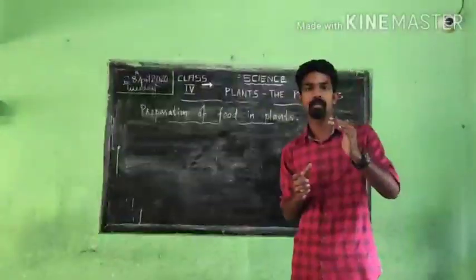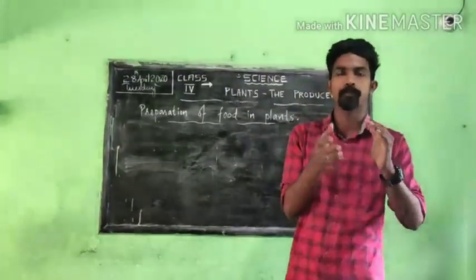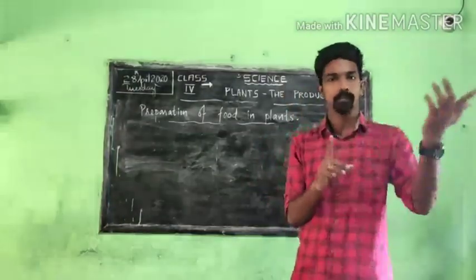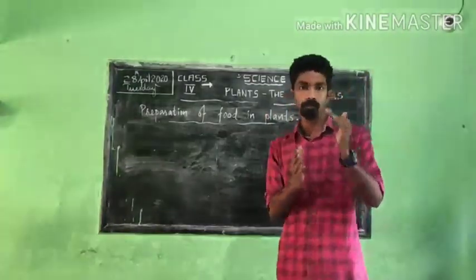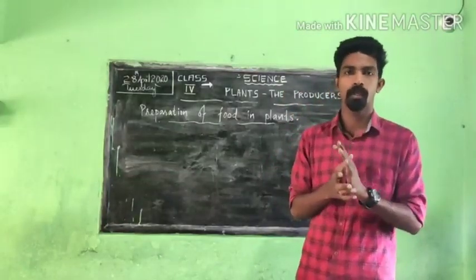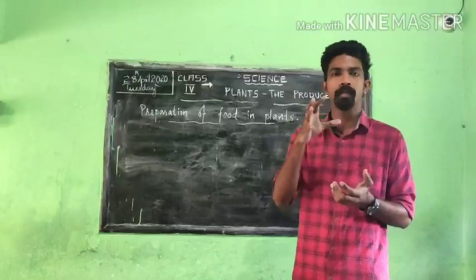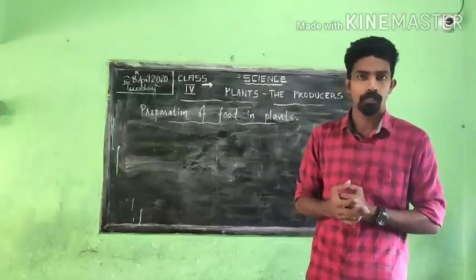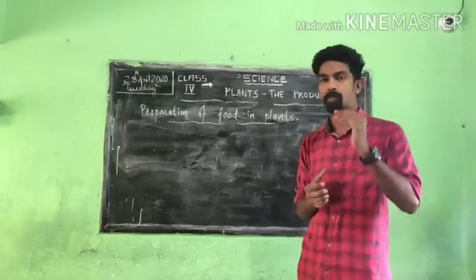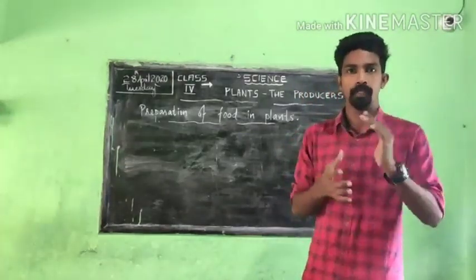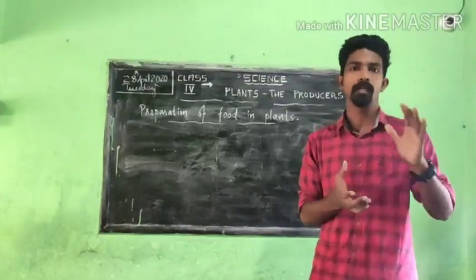First, we know that a plant has different parts like the roots, the stem, the leaf, and flowers, etc. So basically, plants stand in the soil with the help of roots, and from the roots they get enough amount of water and minerals. Okay, so the preparation of food in the plant happens first in the leaves.